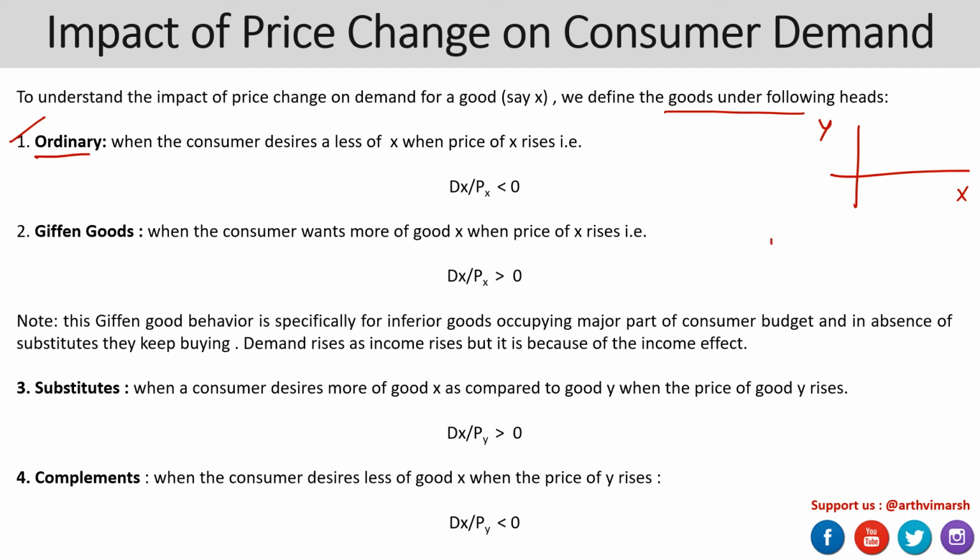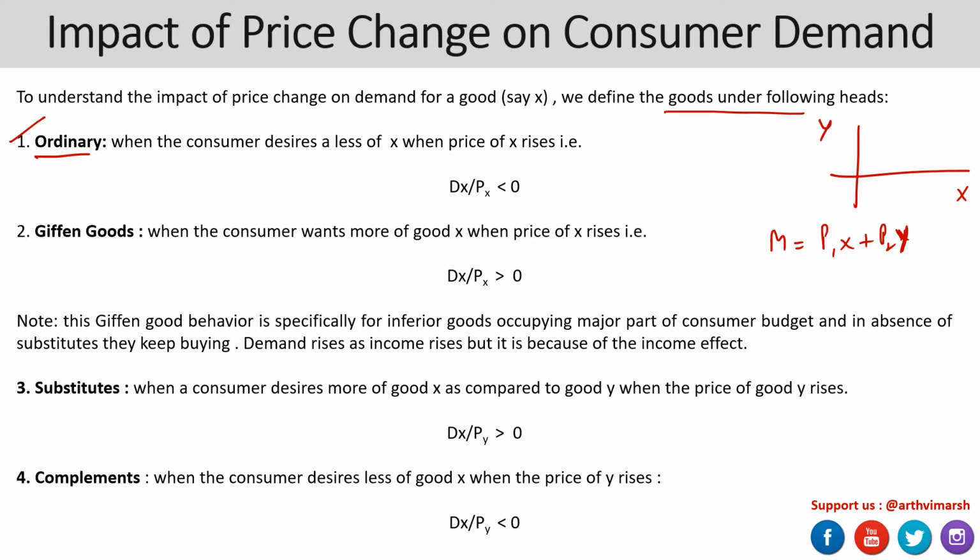Say, for example, the budget line is M equals P1X plus P2Y. Here I am considering the XY plane, similar to X1, Y1; you can write it any way. So for ordinary goods, what are they?